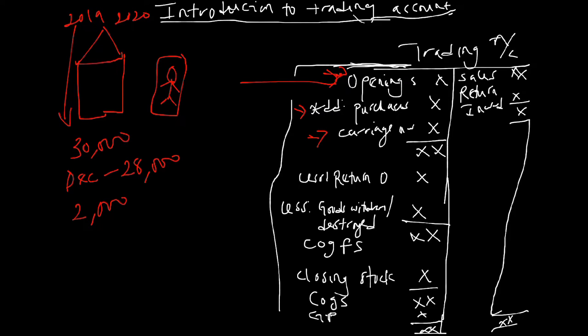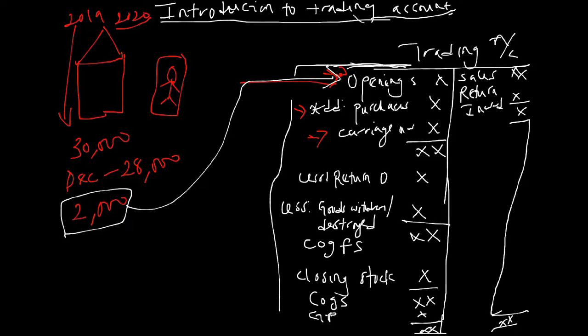So now, in the year 2020, on January 1, you can't expect Mr. Frank to dispose of these 2,000 naira goods. It's not possible, because it's the stock of goods remaining from last year. So what do we have to do? We have to bring it to this current year. That's why it is called opening stock, because the first stock you will have at the beginning of a year is the stock of last year.